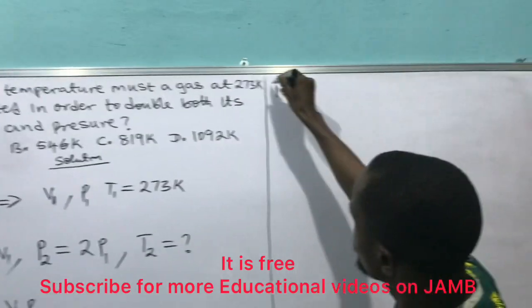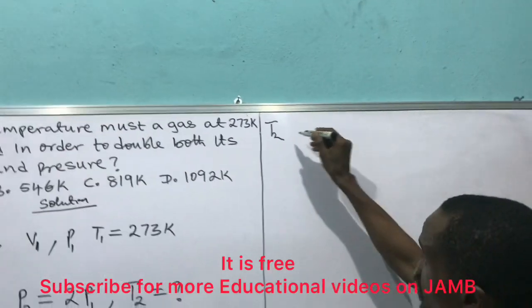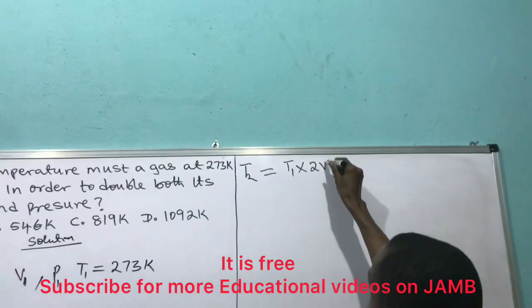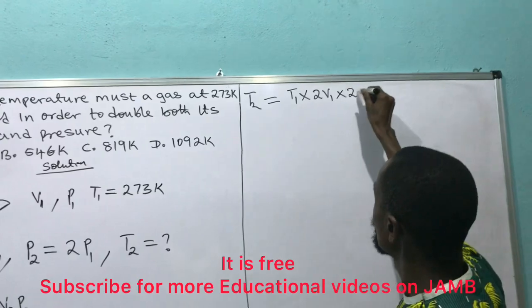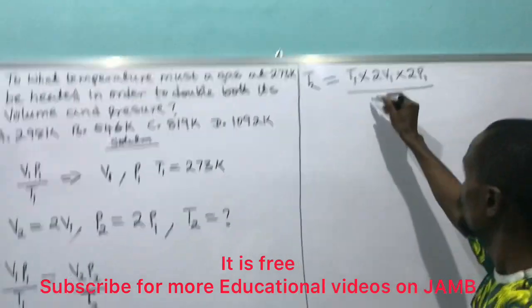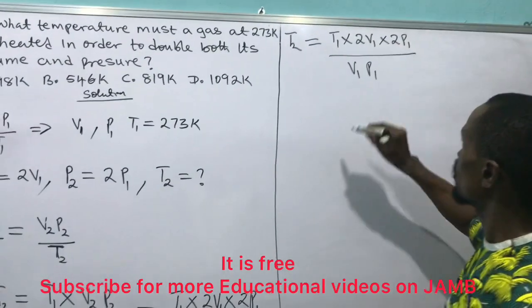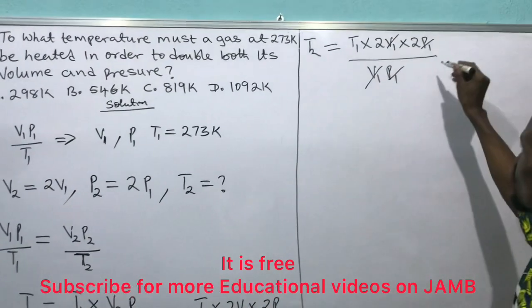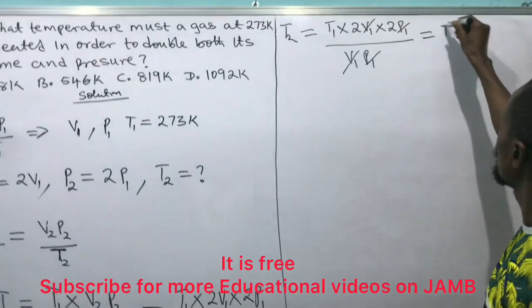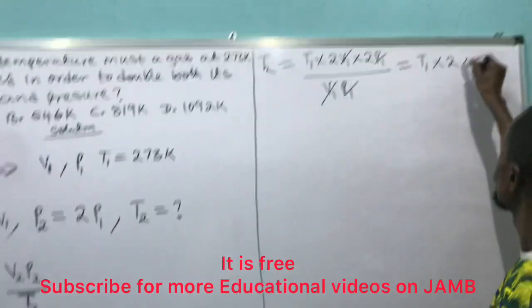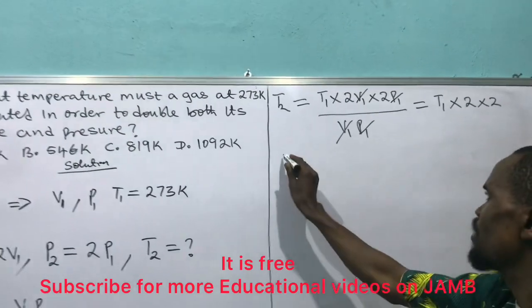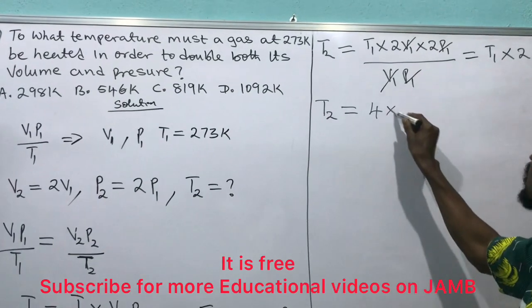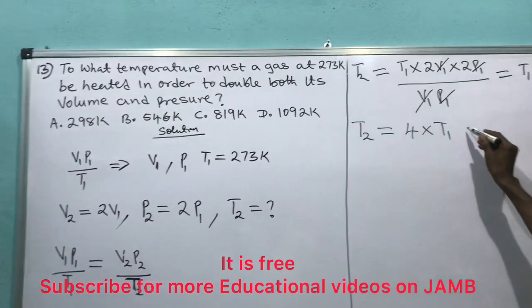I can now say that my T2 is equal to T1 times 2V1 times 2P1 all over V1 P1. I can now cancel these, and I will have T1 times 2 times 2. So T2 is equal to 4 times T1.